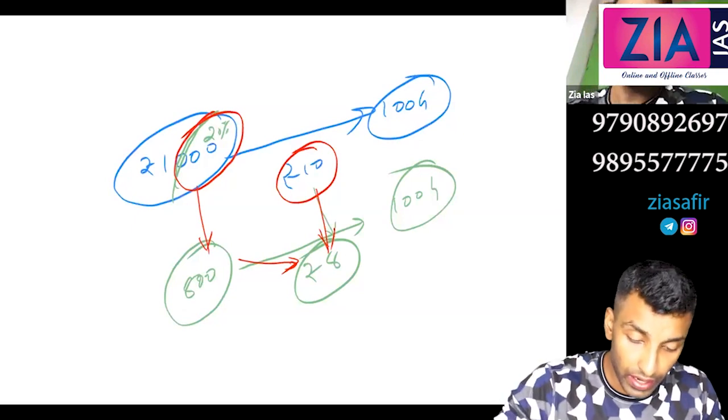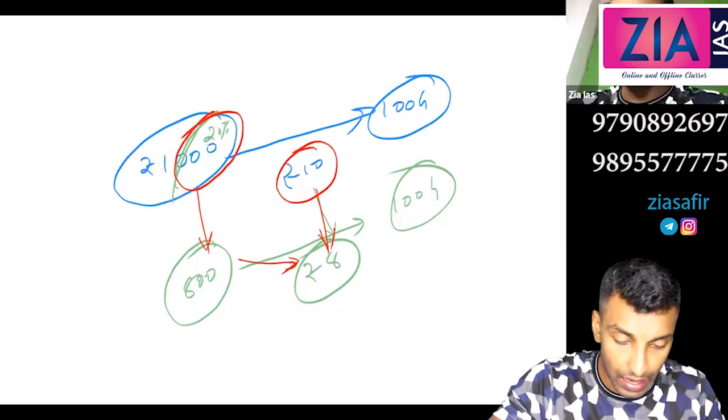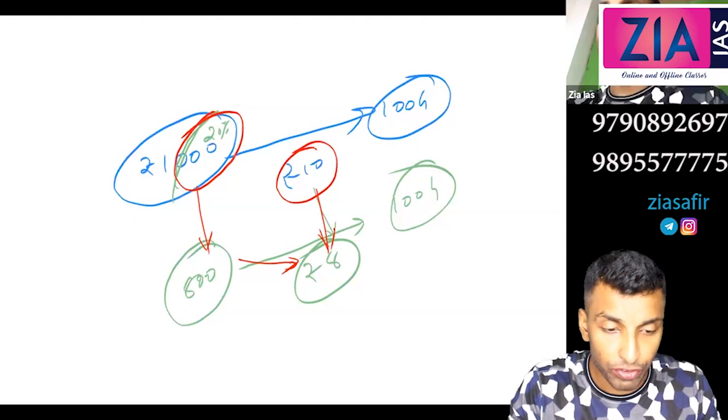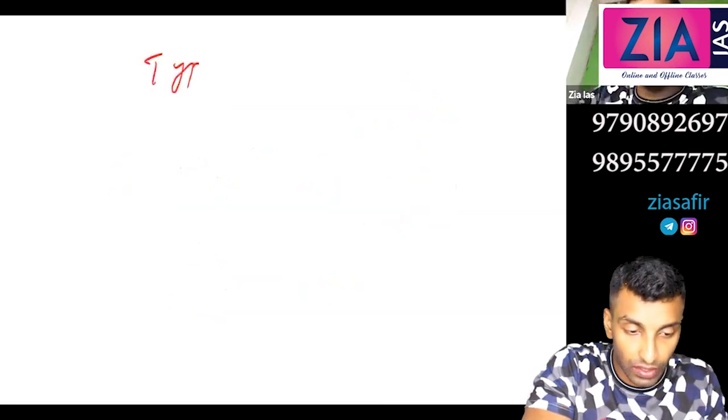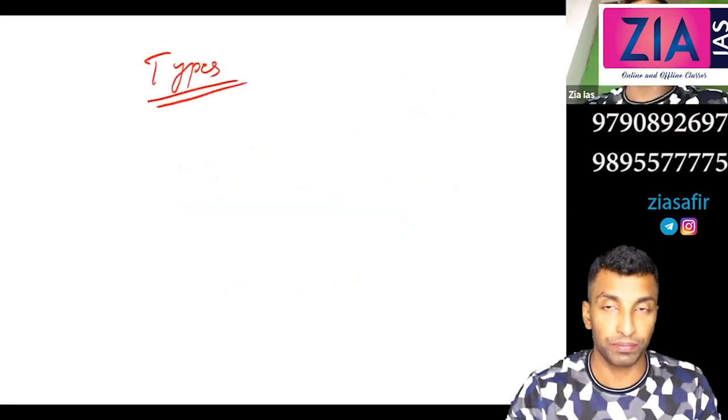Okay, now give a heading. So I hope you understood what inflation is. It can be interpreted in any way: the value of money is coming down. The value of money in 2000 and the value of money in 2020 is not the same, right? So now you give a heading, types of inflation.